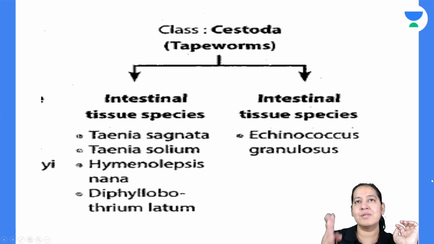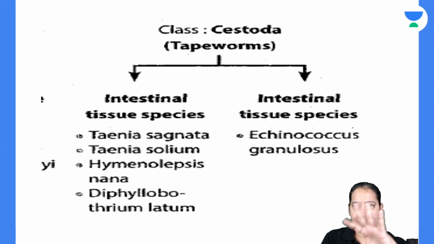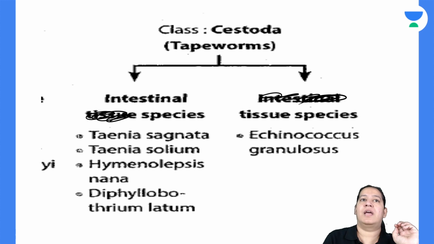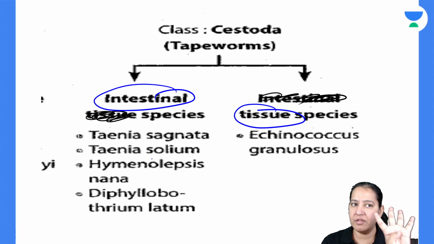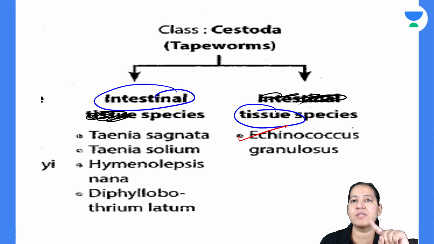After trematodes, let's start with cestodes. In cestodes, we have only two categories. Make a little correction here, it is a misprint. These are the intestinal, and these are tissue. What are the two categories? Intestinal and tissue. In intestine, we have 4 names. Who will tell me the 4 names? In tissue, only one name, Echinococcus granulosus.